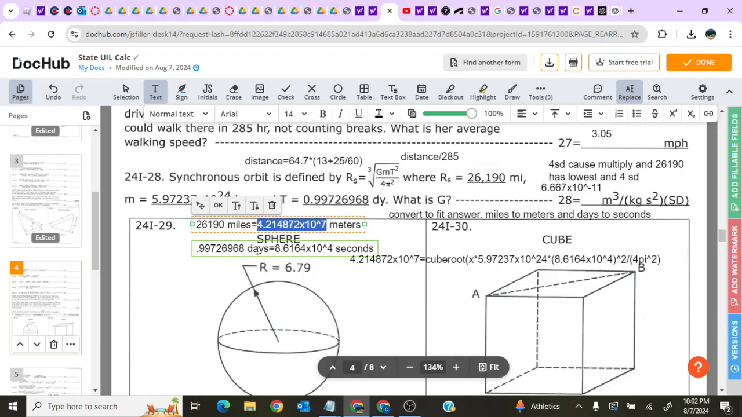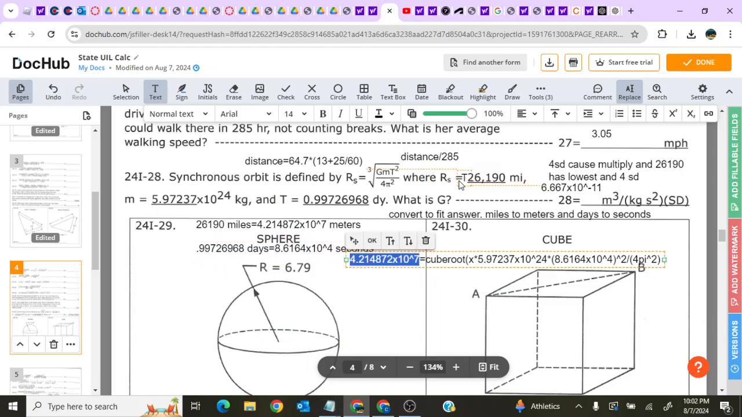It's a long number. I'm not going to read it out. And then this many days to approximately 86,000 seconds. And then once we have that, now we can plug it back into the equation. R of S converted equals cube root of our unknown G times your mass, that stays the same, thankfully, times the time that we converted squared over 4 pi squared. Do that, you get a G value of basically 6.666666 times 10 to the power negative 11.